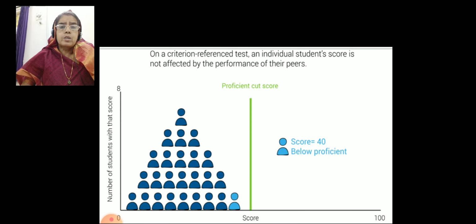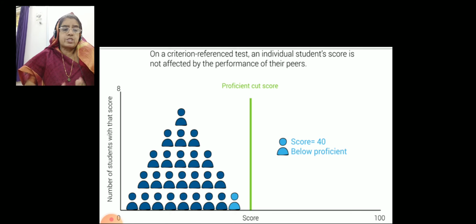So friends, if you see this picture, it clearly depicts what a criterion referenced test is. An individual's score is not affected by the performance of their peers. That means whether their friends have scored well or not, it is not going to affect this particular student.